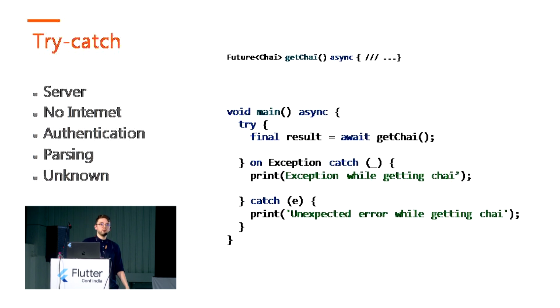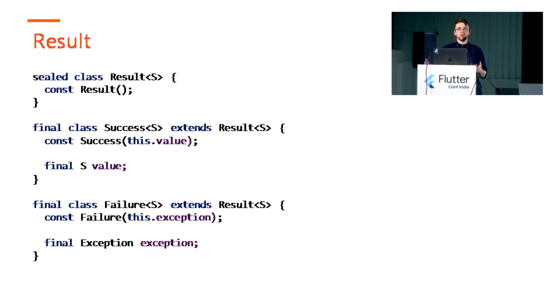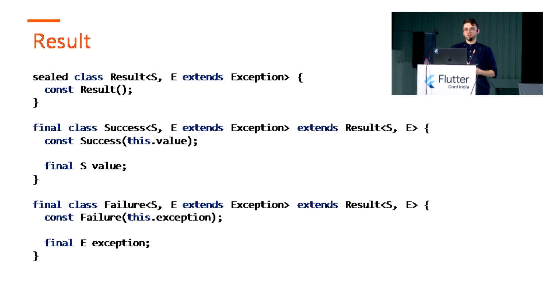For example, we can use the recently introduced sealed class and final class modifiers. So we can have a result object as the base class with two child implementations, a success and a failure case. The success case can contain our chai object. Then we can have a failure where we can store our exception or the error description.